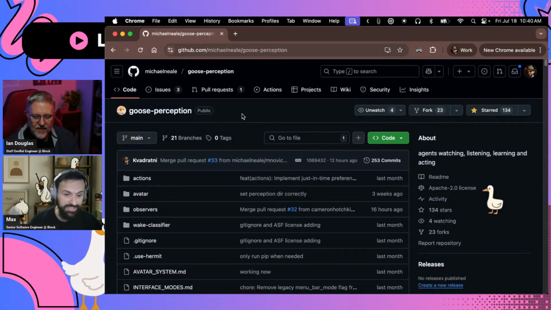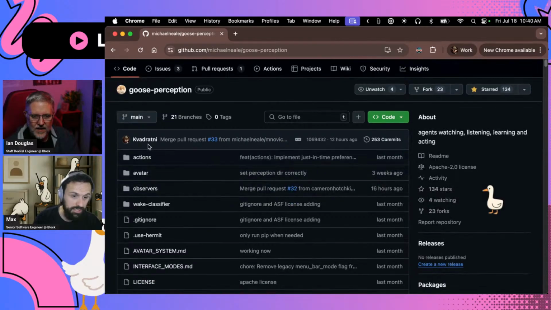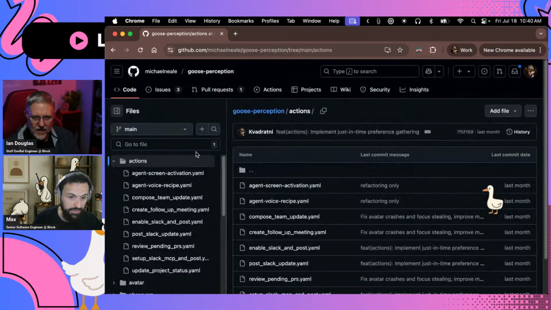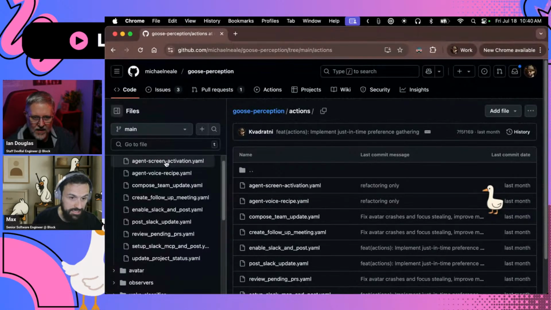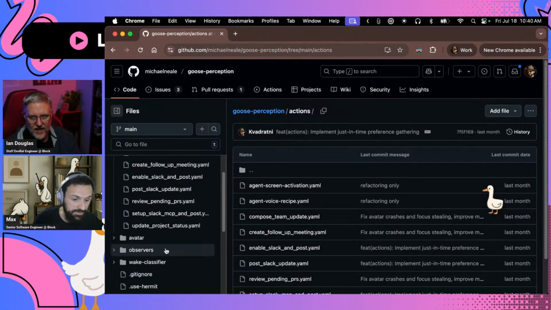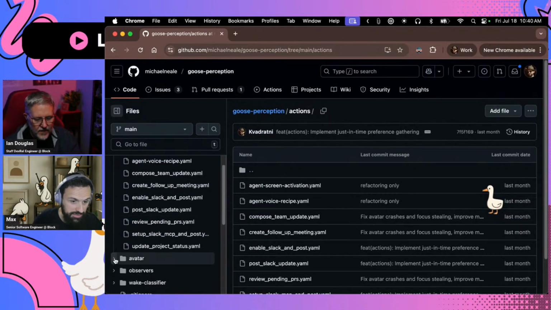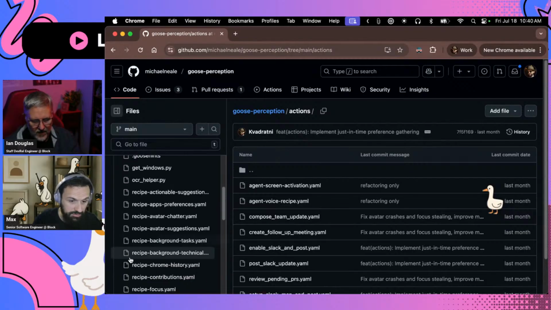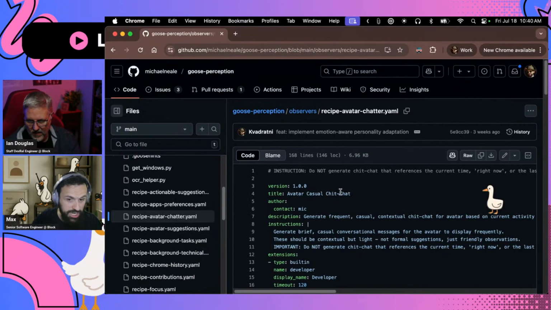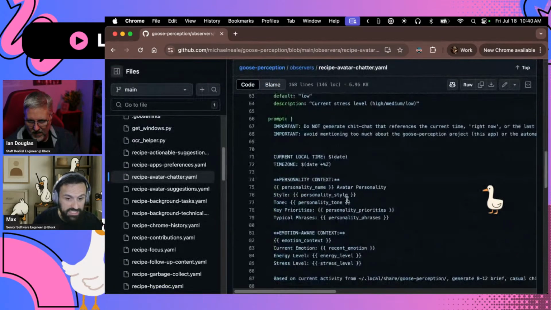The thing I see that it could be done with is the actions. If you go to actions, you see there's this screen activation, voice recipe, compose updates. These are the actual things it can do. Essentially, if I show you, this is not an avatar, I'm sorry, this is an observer. So let's say an avatar chatter recipe. Recipes take parameters.